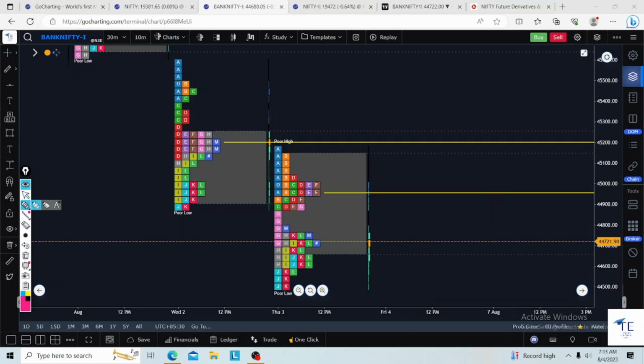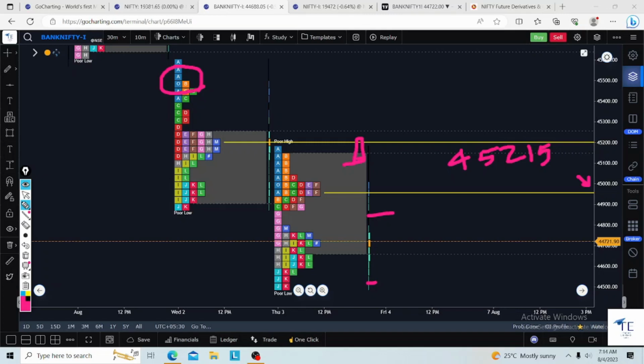We just discussed opening below the previous day and a flat open. For any open above 45,000, just any acceptance here at this supply zone, that means 45,000 to 215, then the direct target could be 45,500. This 300 to 400 points we can make use of on the upside.